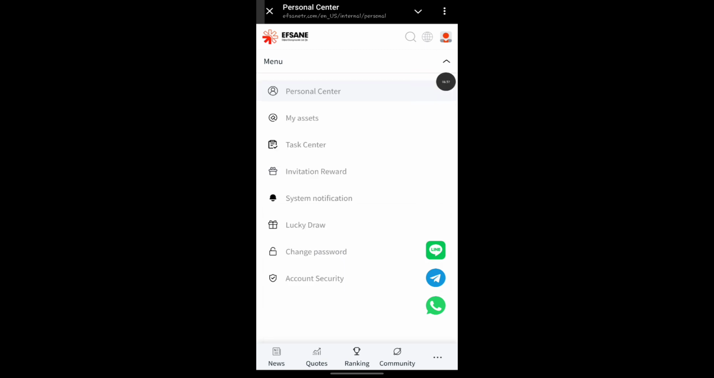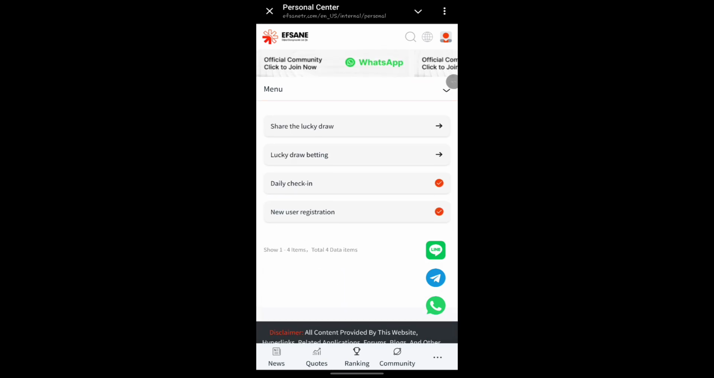So another feature right here is the task center. Now these are different ways that you're going to be earning tokens: share your lucky draw, lucky draw prediction right here, your daily check-in like I told you, and new users registration. So I told you about the new user registration and what you're going to be earning in your everyday check-in. So check it right here.